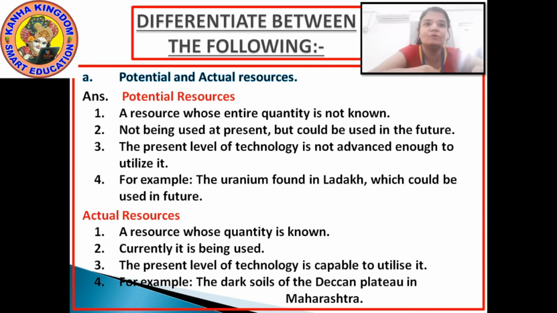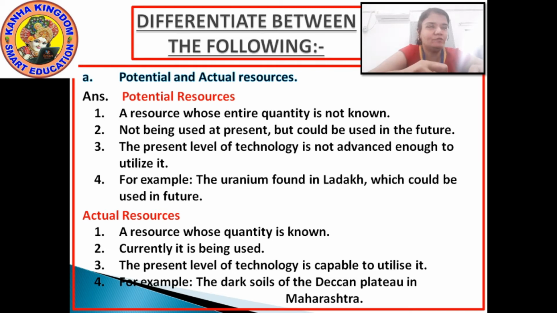So that is a potential resource. I'll read all the 4 points of the potential resource. A resource whose entire quantity is not known. Number 2, not being used at present. Number 3, the present level of technology is not advanced enough to utilize it. And number 4, example, the uranium found in Ladakh, which could be used in future.